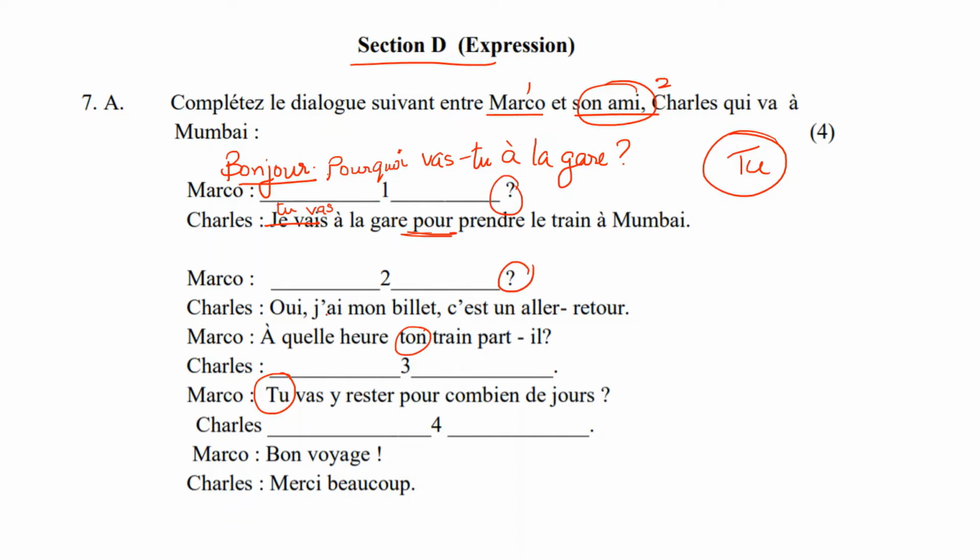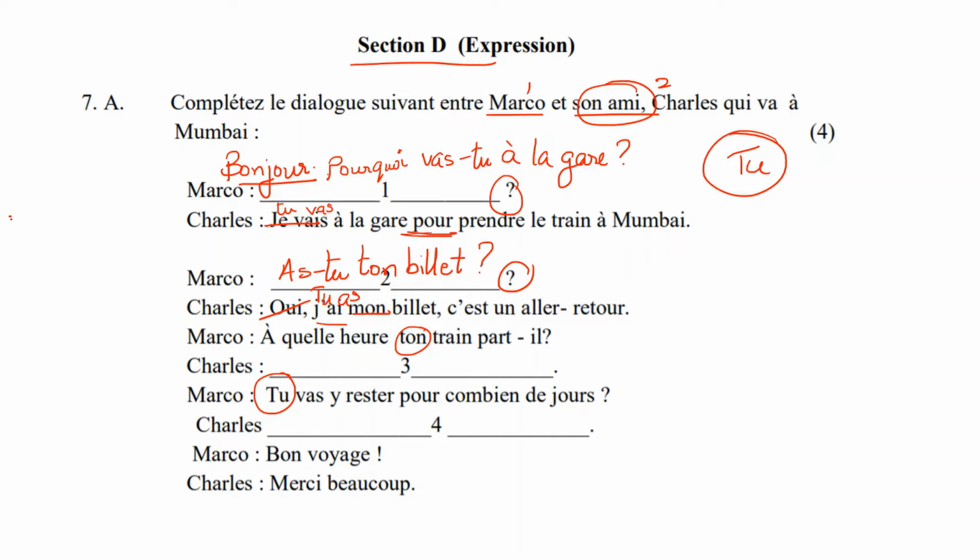The answer to that is oui, j'ai mon billet. C'est un aller-retour. Yes, I have my ticket. It's a round ticket. So what will the question be? Here it's not a question word. Here it is a yes or no question. So the oui is the answer. So you will just have to invert this. So j'ai is tu as. So it will become as-tu. Mon billet will have to become ton billet. You cannot say do you have my ticket. Do you have your ticket?